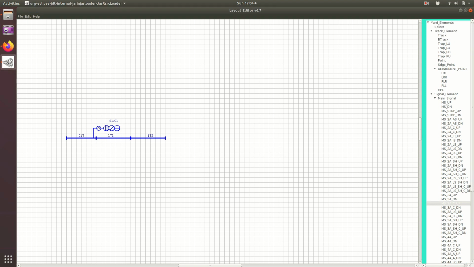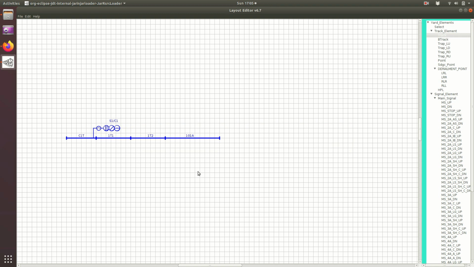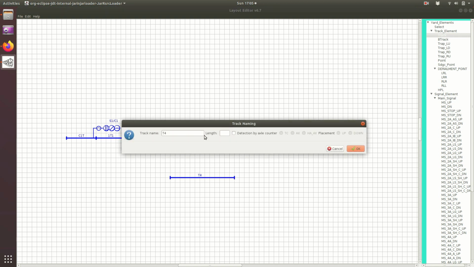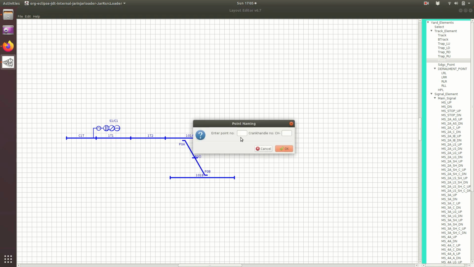Again, coming to the track, I can draw further. This track is 101, and the next track, here is a point zone, so I will make 101B here, and there is a point, so I will select the point from here and draw between these tracks. The point number I have to enter is 101, and the crank handle number is 1. Whatever is given in my SIP, I am feeding all those things.